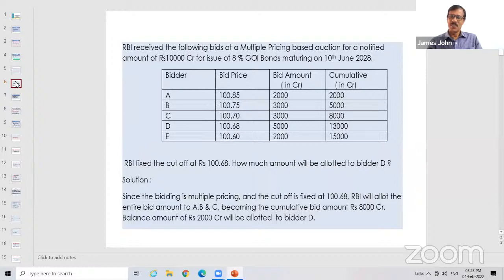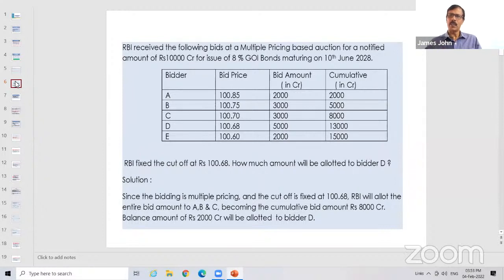Sir, if it is uniform pricing, then how will we allot in this? If it is uniform and allotted at 100.68, suppose the aggregate total amount is 13,000. They wanted 10,000. So 10,000 into 100 by 13,000 is the percentage, and everybody will get that share.